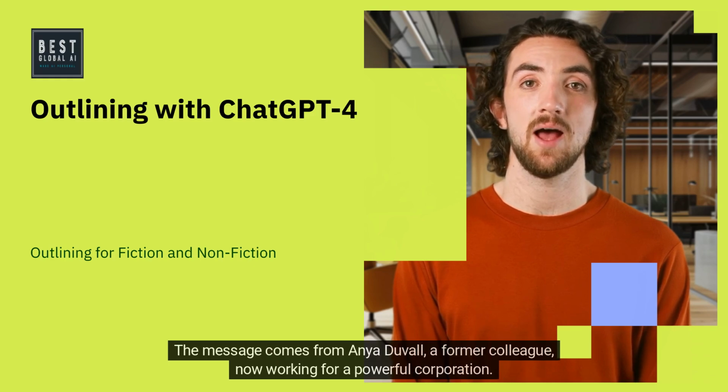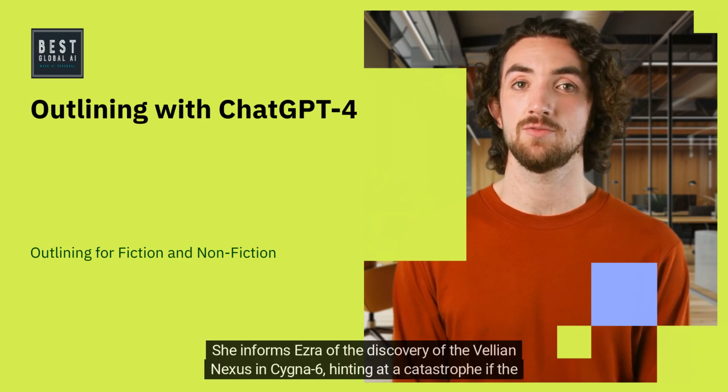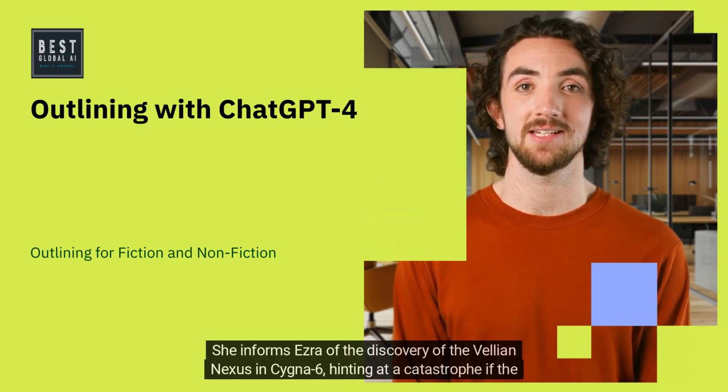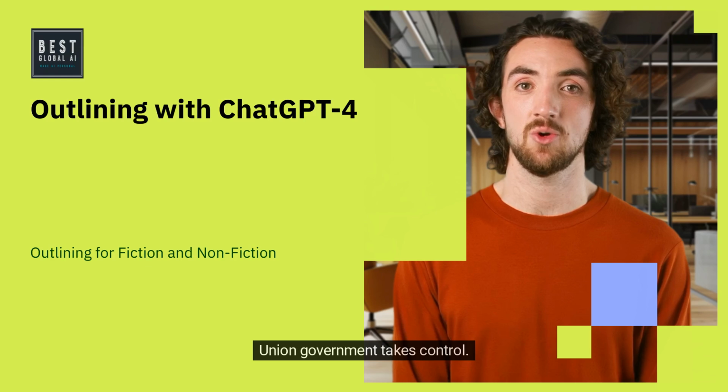The message comes from Anya Duval, a former colleague now working for a powerful corporation. She informs Ezra of the discovery of the Velian Nexus in Cygna 6, hinting at a catastrophe if the Union government takes control.